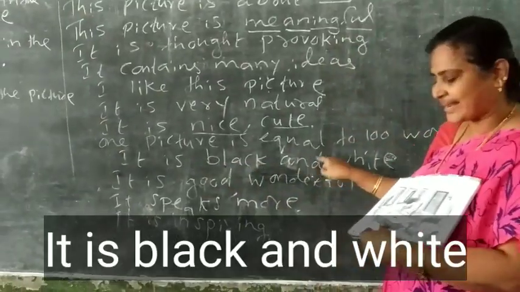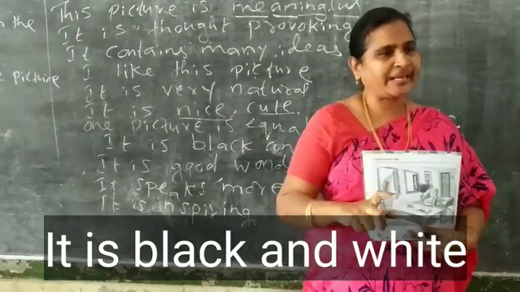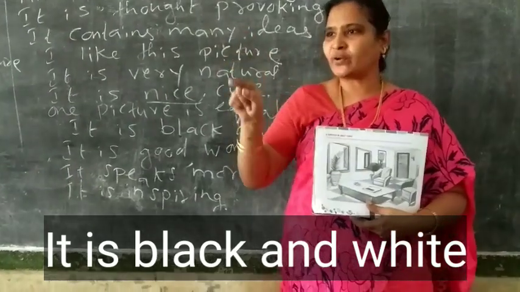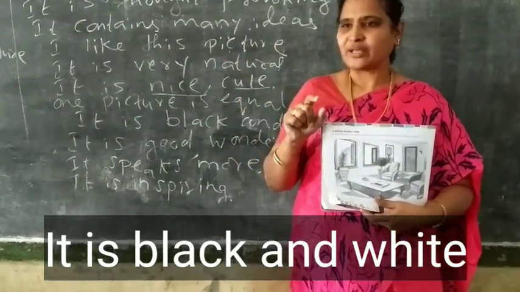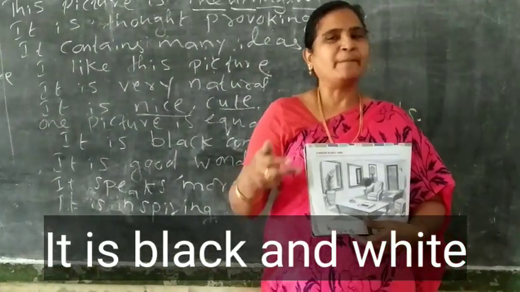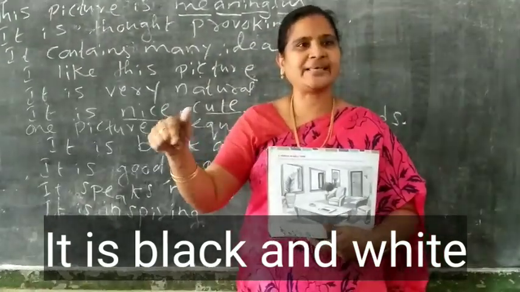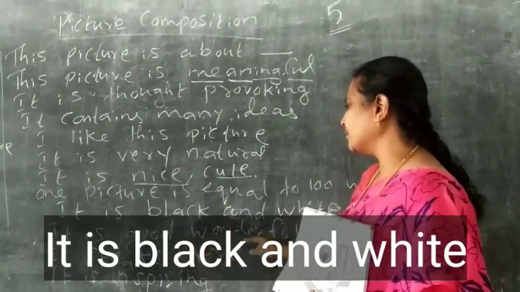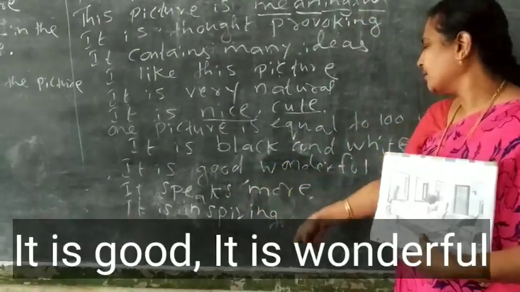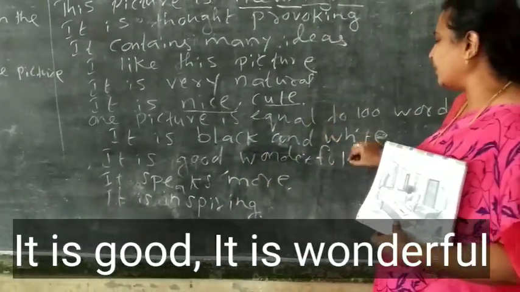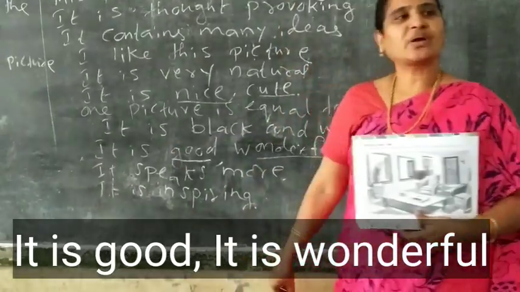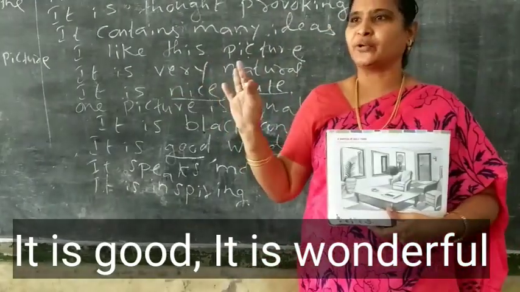It is black and white. Normally, in the question paper, they give you black and white. Understand? So you can write it is black and white. B-L-A-C-K, black. A in the end. W-H-I-T-E, white. Got it, all of you? Fine, children. Next one. It is good. Wonderful. These both are the same only. Understand? But for good pictures you can use these.